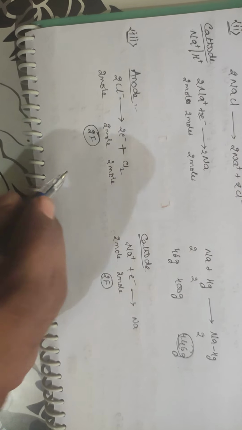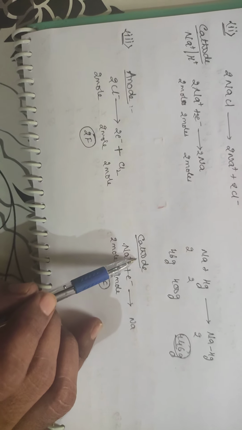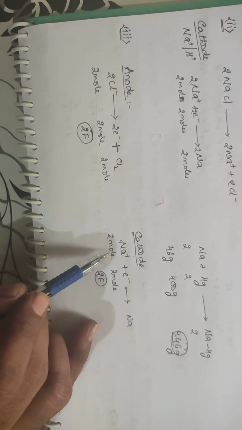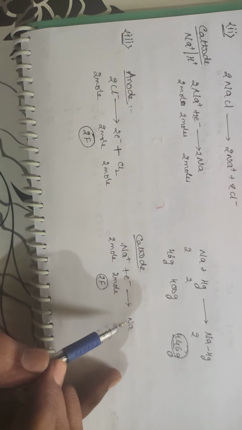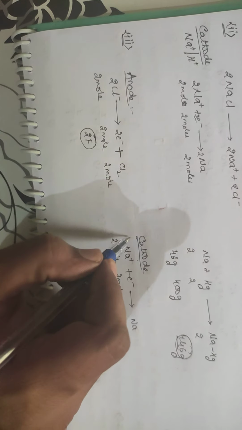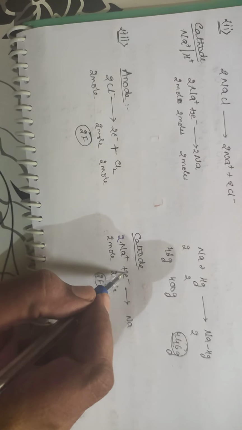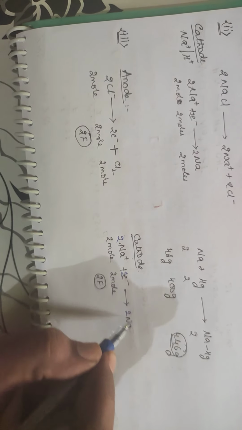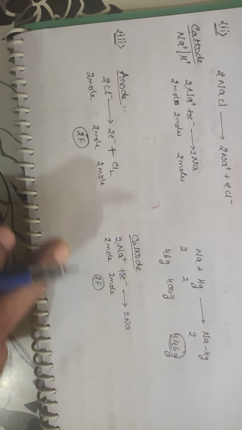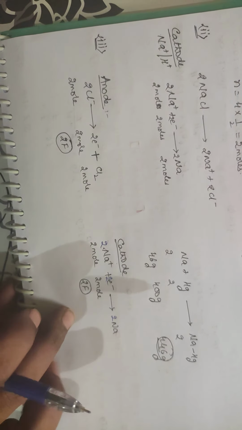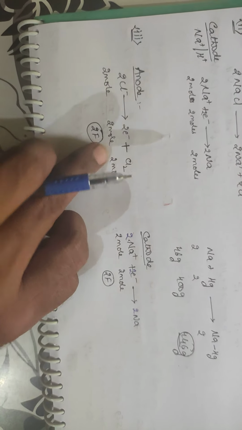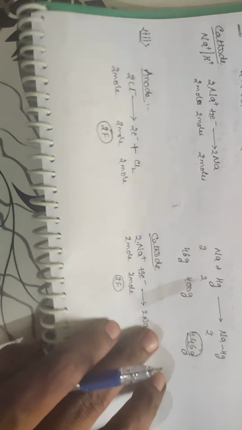What is this? Electrons. So at cathode what happens? Sodium reacts with electron, it forms sodium. So as you are having 2 moles of sodium, it reacts with 2 moles of electrons, you will be getting 2 moles of sodium. So totally you require how much? 2 Faraday, not here 2, here 2. Totally it is only 2. Whatever here it is liberating, here it is taking. Okay, right students? Take one more question.